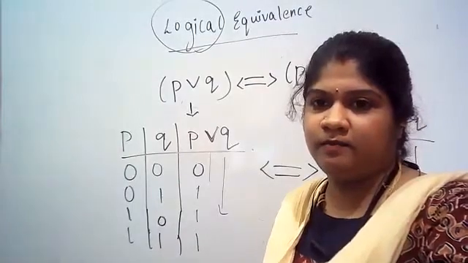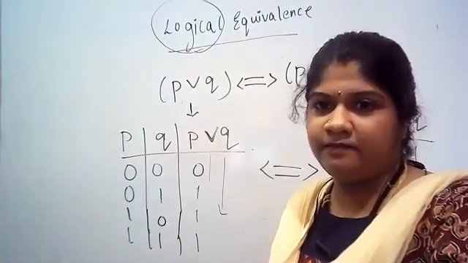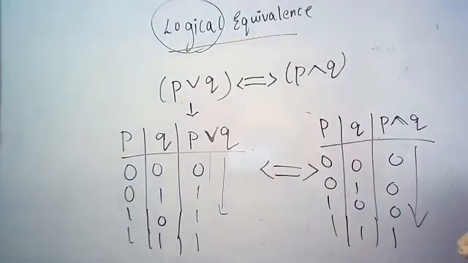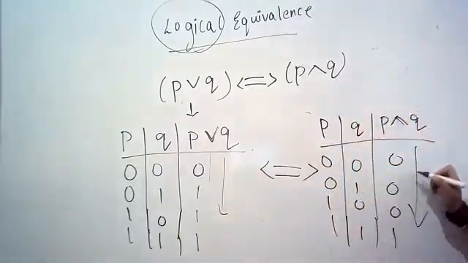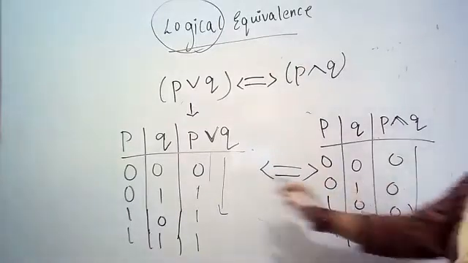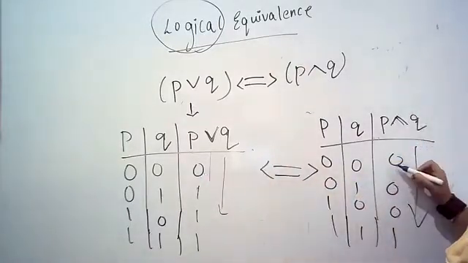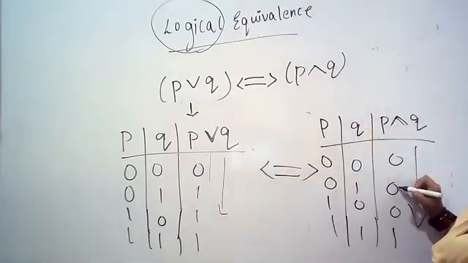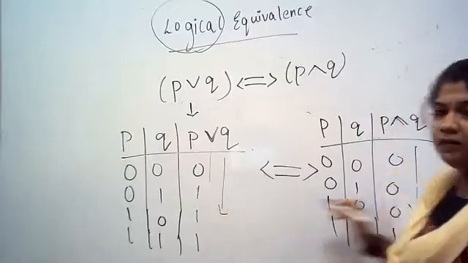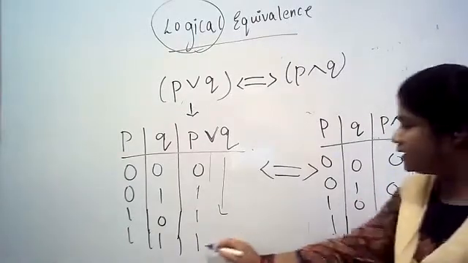Here I have 0 1 1 1 for disjunction, and here I have 0 0 0 1. We need to check whether 0 is equal to 0. Yes, 0 is equal to 0. Next, whether 1 is equal to 1. No, wrong, 1 is not equal to 0. Here 1 is equal to 1.